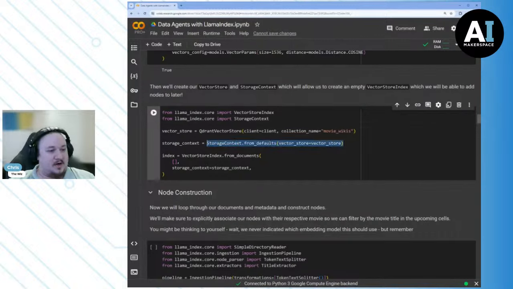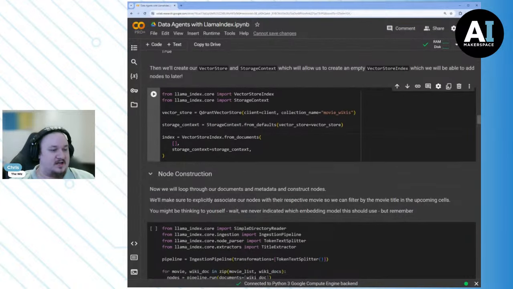We're then going to create our storage context. Our storage context is what it sounds like. It's context relating to our storage. I know I just said it backwards, but the idea is that we need to have some kind of way to tell LlamaIndex how it should interact with this vector store, right? So when we create our vector store index, we have a really detailed view of this vector store. So that's what that storage context does. It acts as a nice layer between the vector store index and the thing that's powering our vector store index.